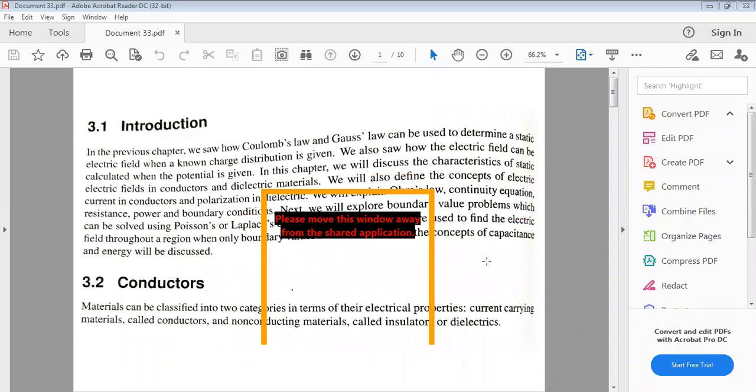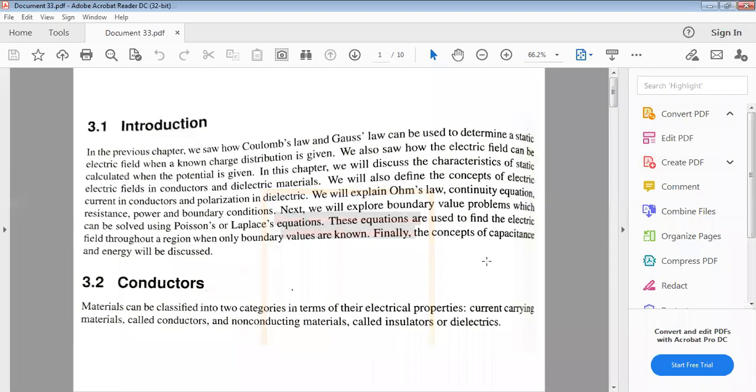So, what is meant by conductor? Already you know from the concept of materials in electronic devices and circuits. Conductors are the materials which are enriched with electrons or actively participate in current conduction, right? They are conductors. The materials which don't conduct current are called non-conducting materials or simply insulators, or simply dielectrics.